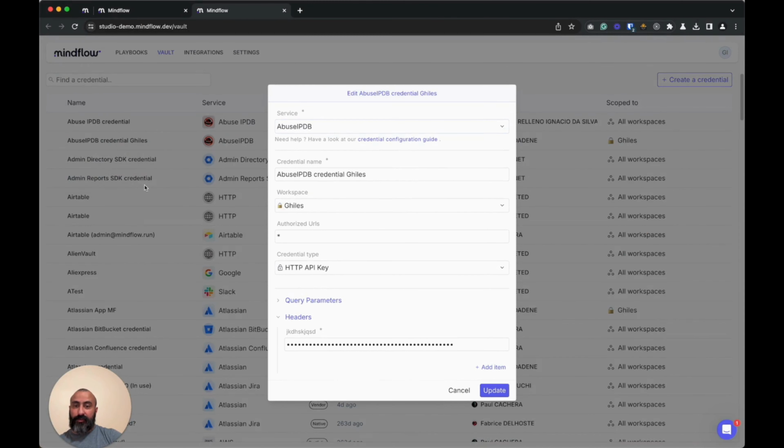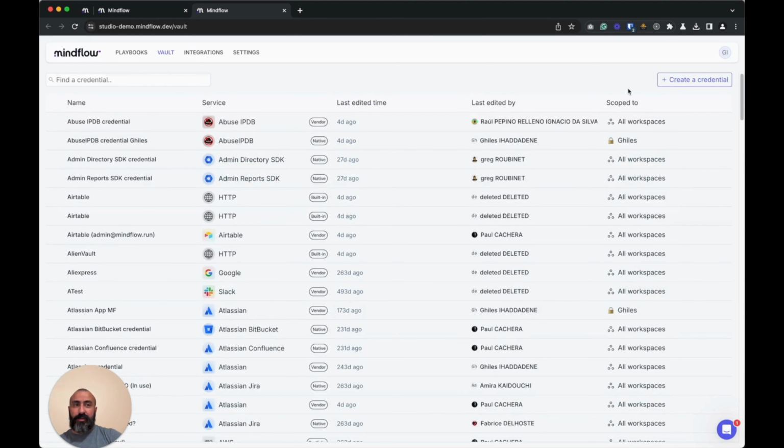I will not be able to have the value, but I would be able to change its type if needed or redefine the credential as it suits me. This is because I'm logged in as a normal user.